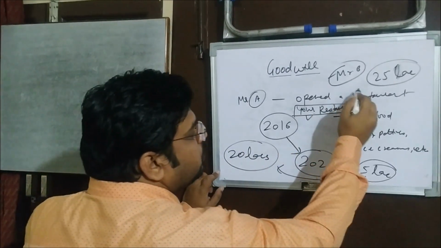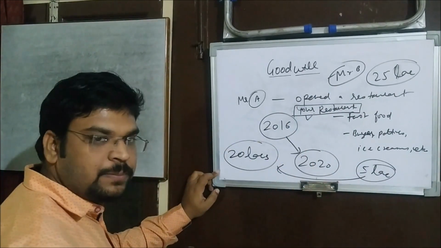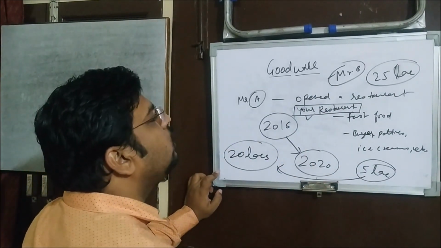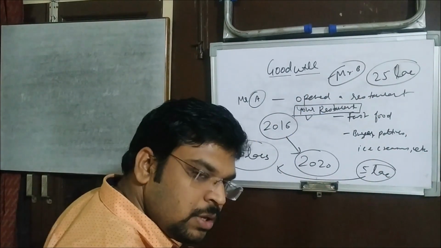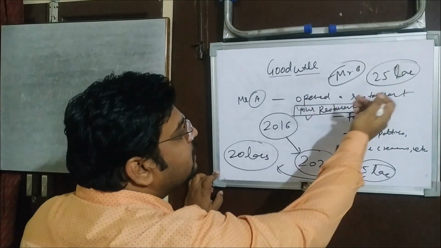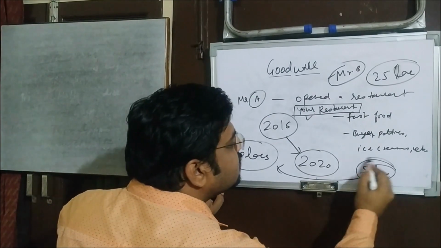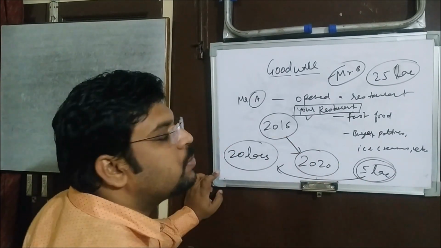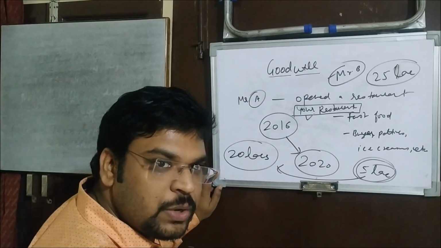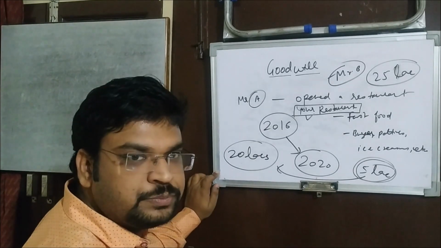And Mr. B is ready to pay 25 lakh. It is not like only Mr. B is offering him 25 lakh; maybe Mr. A is demanding that. So they both have agreed this amount, and this 5 lakh is the excess price paid over the agreed value of the tangible assets of a business. Understood? So this is what the goodwill is.